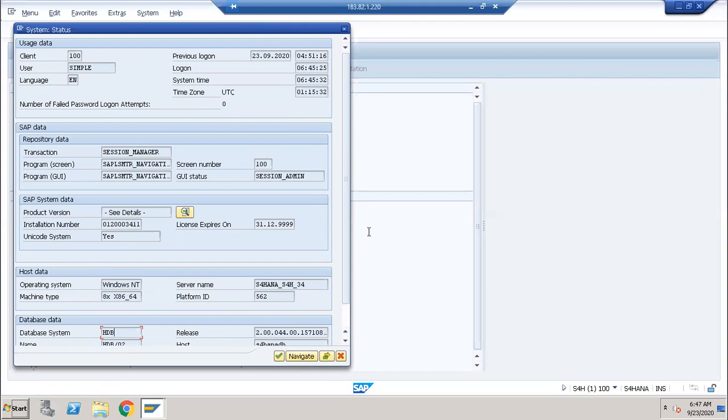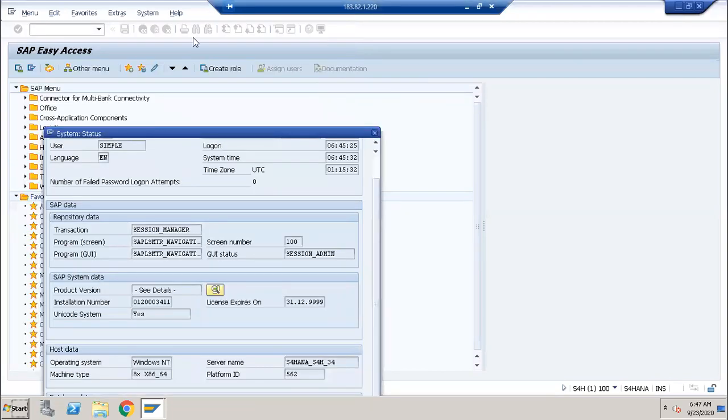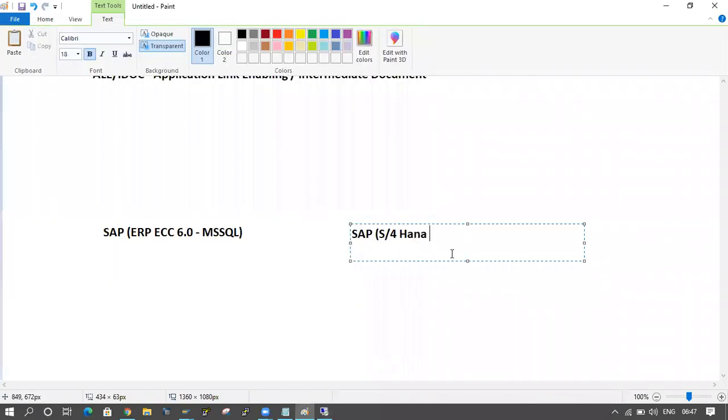The release is 2.0. So the HANA database version, the DB version, is 2.0, and the database is HANA database.